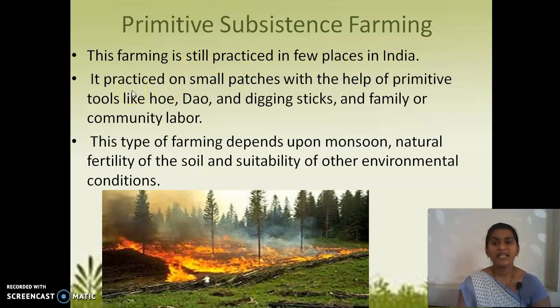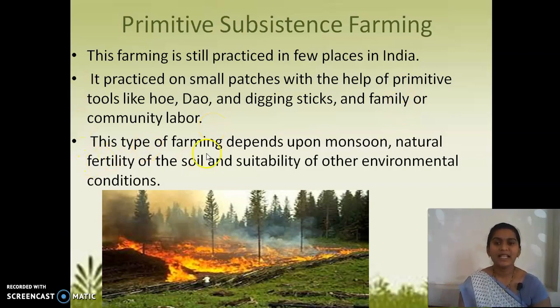Okay, see. It's practiced on small patches of land with the help of primitive tools like hoe, dao and digging sticks, and family or community labor. So here, on small patches of land they use primitive tools like hoe, dao and digging sticks, with the help of family members, or community labor, where people of that community join together as laborers.